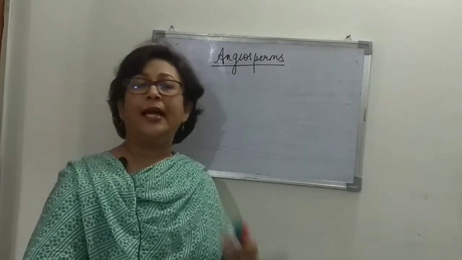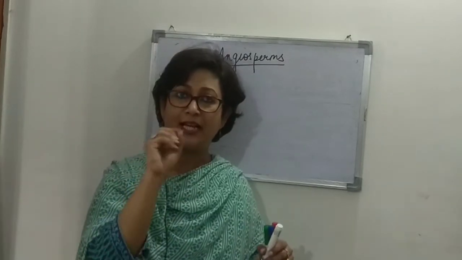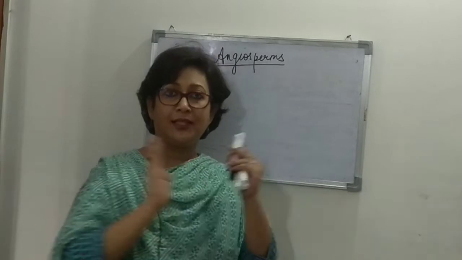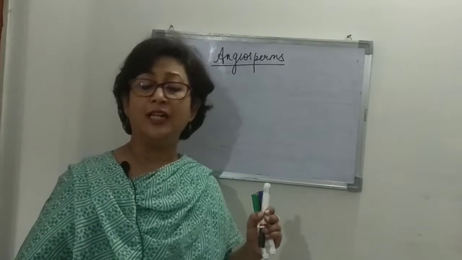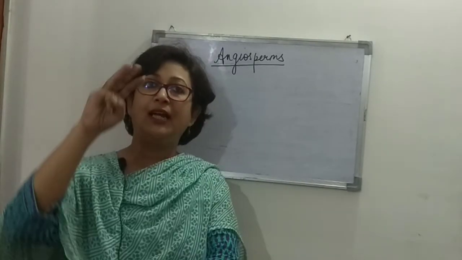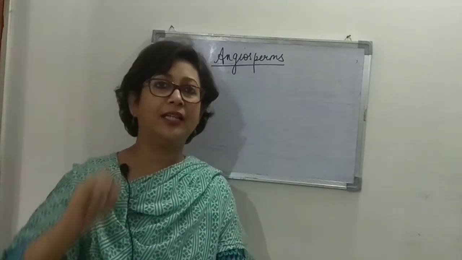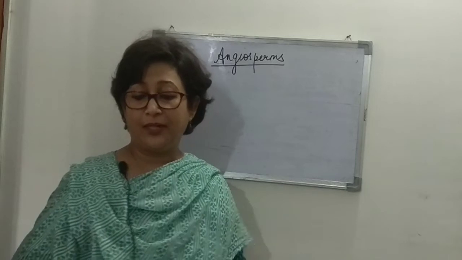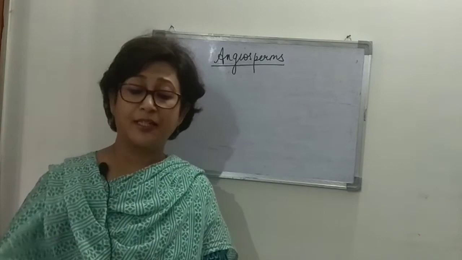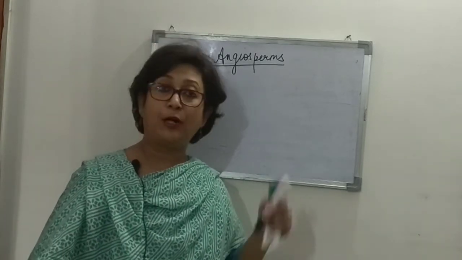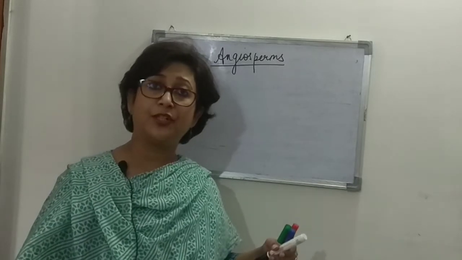The egg apparatus has 3 elements. The central one is the egg cell or the female gamete. The 2 cells on either side of the egg cell are the synergids. And then the 3 elements just opposite to the egg apparatus, in the chalazal end, are the antipodals. Then we talked about the details of the antipodals and the synergids. What do they do? Then we talked about fertilization, and we discussed that in angiosperms double fertilization takes place.